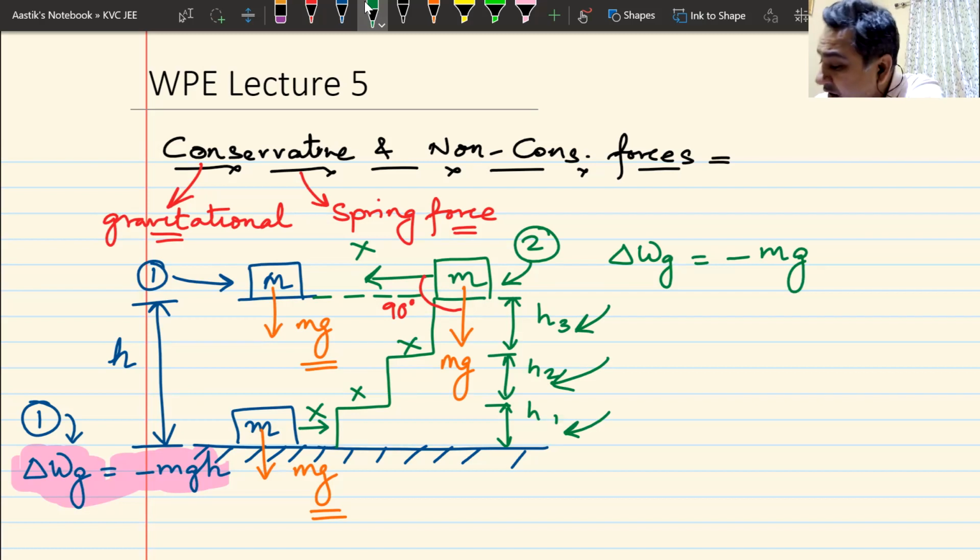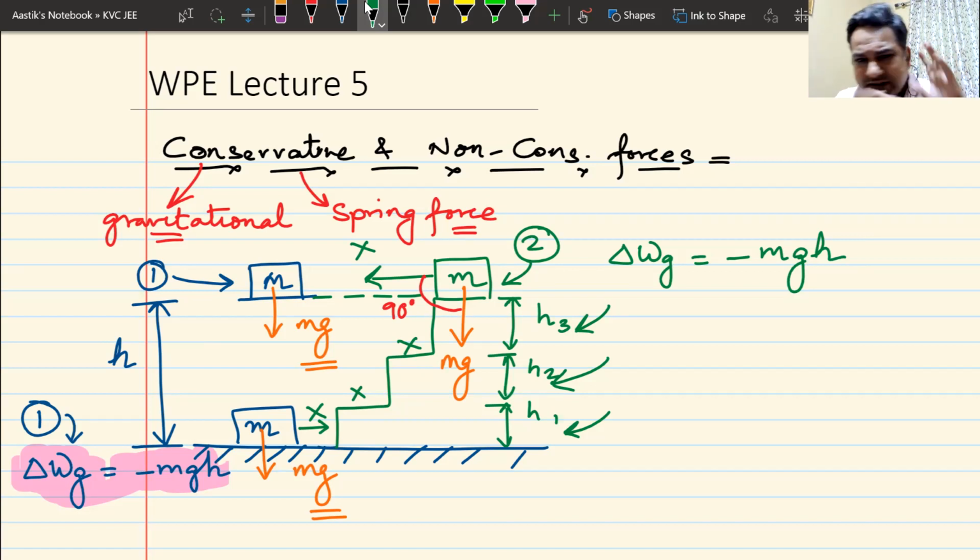And I will find out that this work done will again come same as minus mgh. Do we understand this? Yes or no? Can I have some raised hands? Okay, so we understand this, that I take the block from the lowest point to the highest point straight up, or I take it in a zigzag path, or for that matter, in any path. I'm not going to illustrate the other parts.